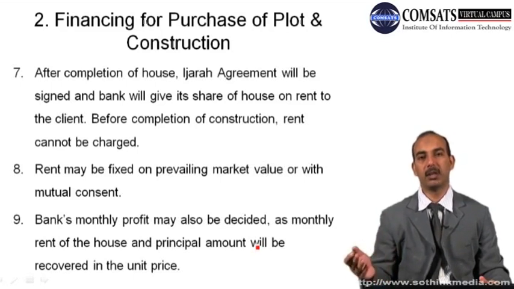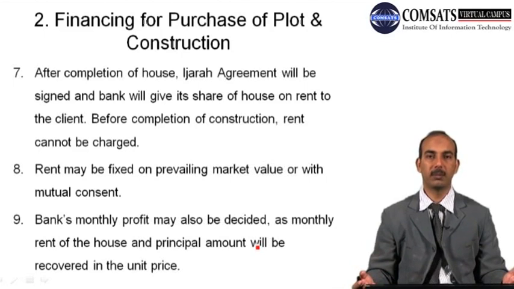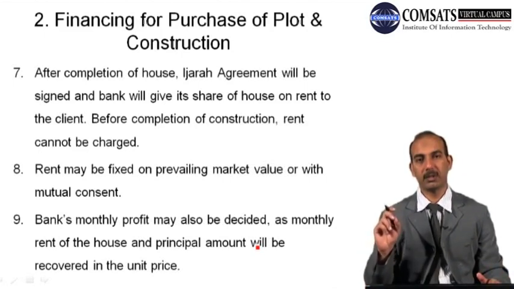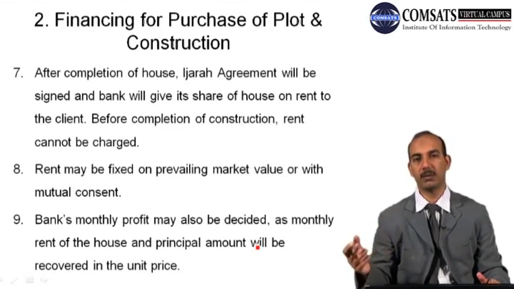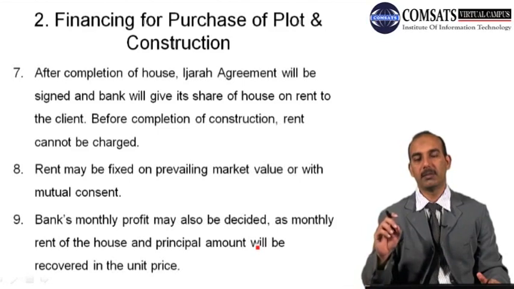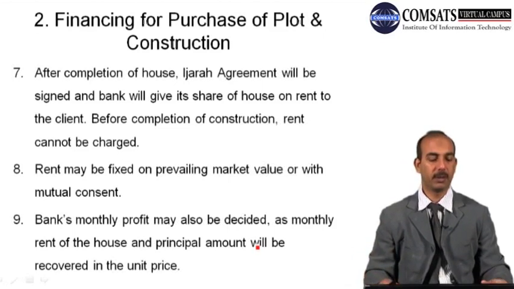The profits can vary. If you invest in a particular business activity, you may earn 25% of your capital investment, or you may earn 1% of your capital investment, or it may be any percentage. So fixation of that percentage is not allowed. But in this particular case, when the bank can determine that in future the bank is going to receive such and such amount of rent, and that will make such and such percentage of the capital investment, the bank can announce that. So in that case it will be allowed.